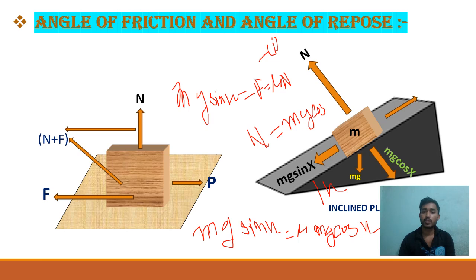Then we will get tan x equals mu. If we find the value of x, then that will be tan inverse mu. So we can see that the value of angle of friction and angle of repose is the same, but the definition is not the same, and the calculation will not be the same.